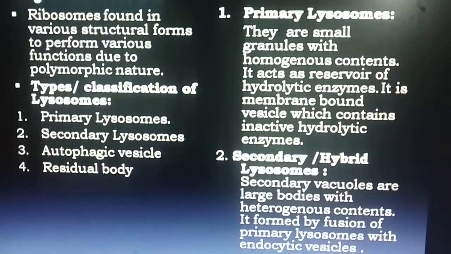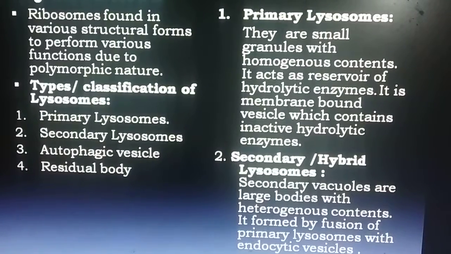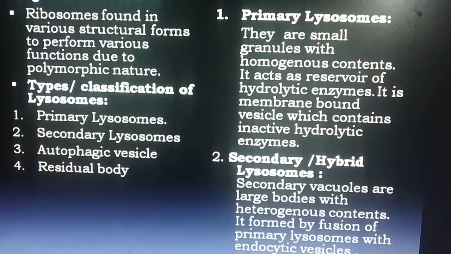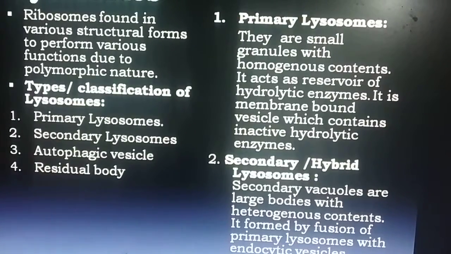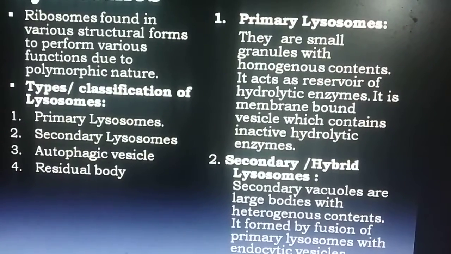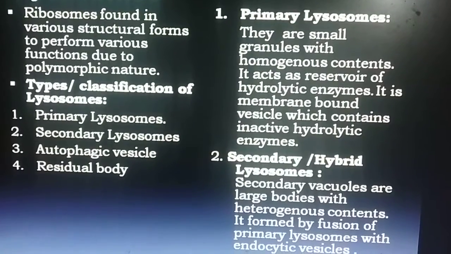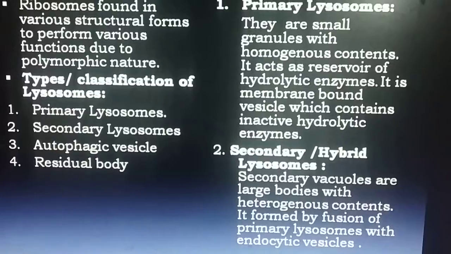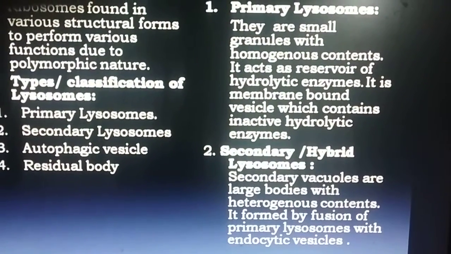Primary lysosomes are converted into secondary lysosomes or hybrid lysosomes. These secondary lysosomes are large bodies with heterogeneous content because they are formed by fusion of primary lysosomes with endocytic vesicles.